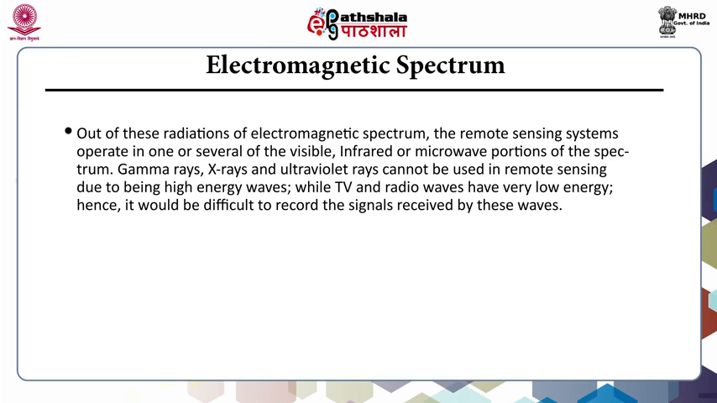Gamma rays, X-rays, and ultraviolet rays cannot be used in remote sensing due to being high energy waves, while TV and radio waves have very low energy, hence it would be difficult to record the signals received by these waves.